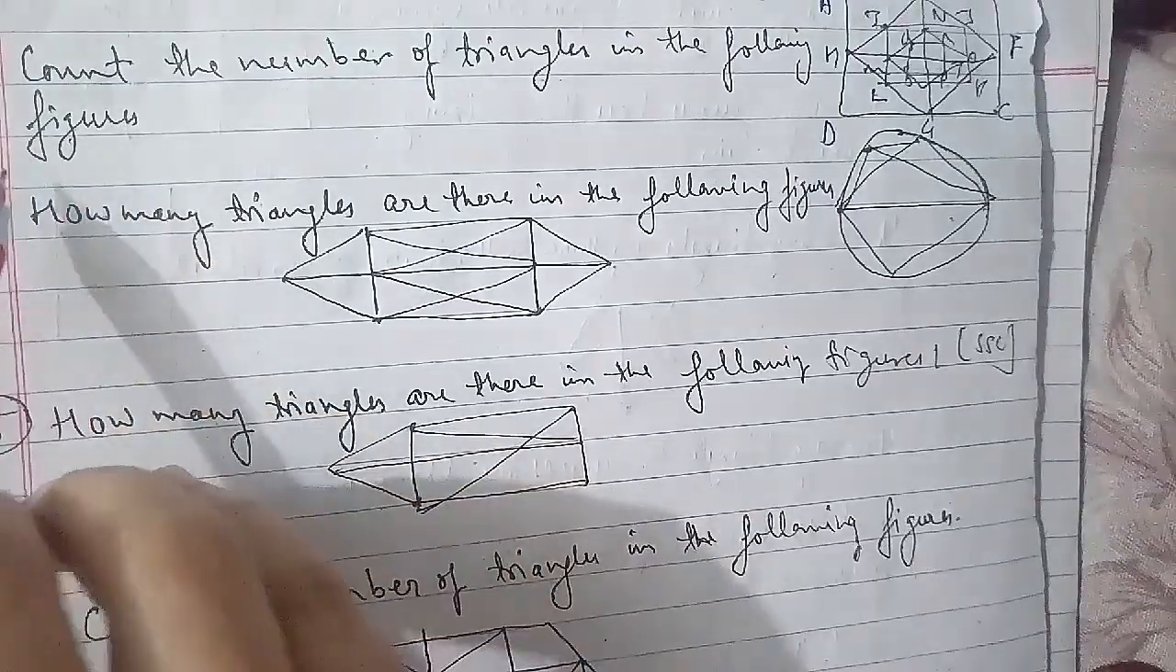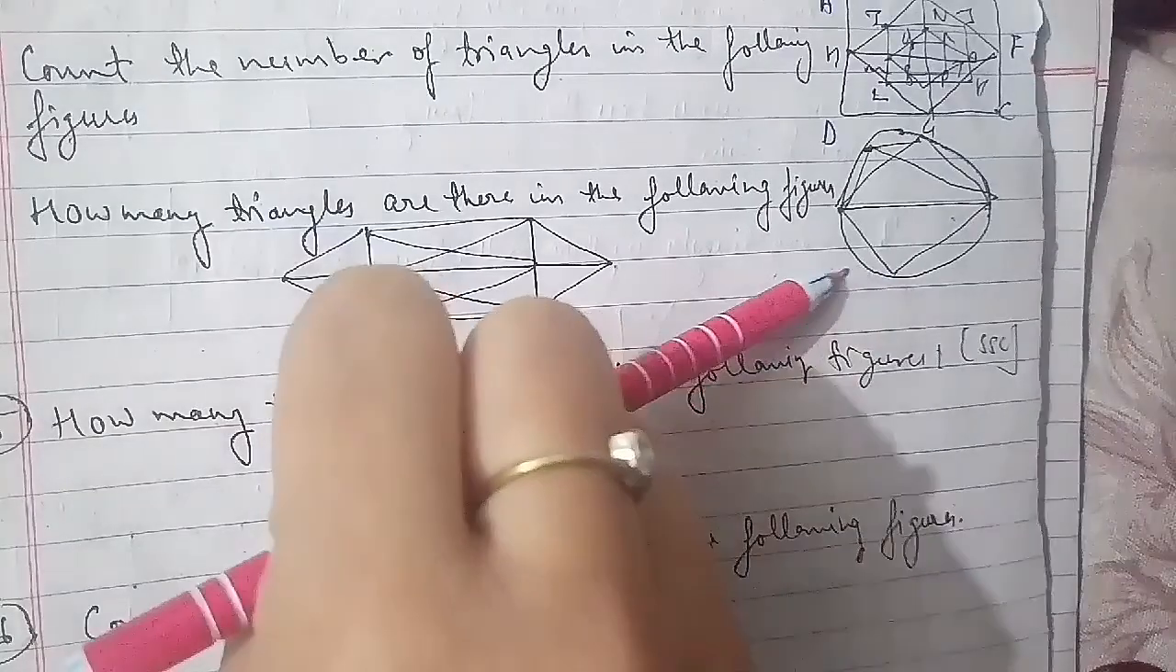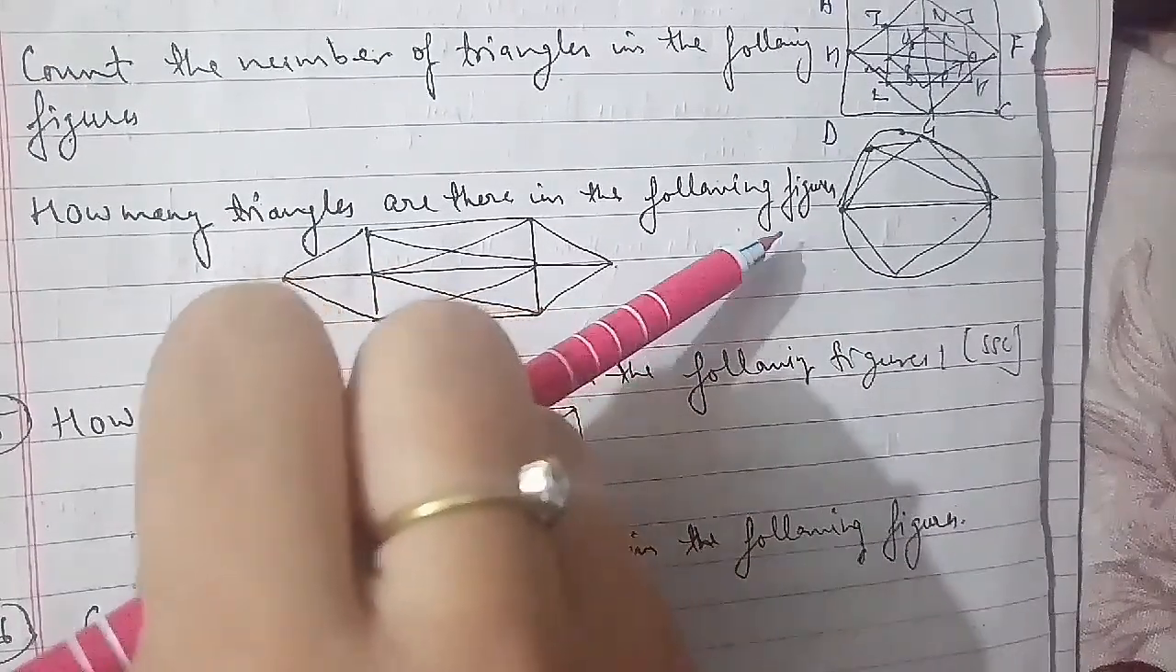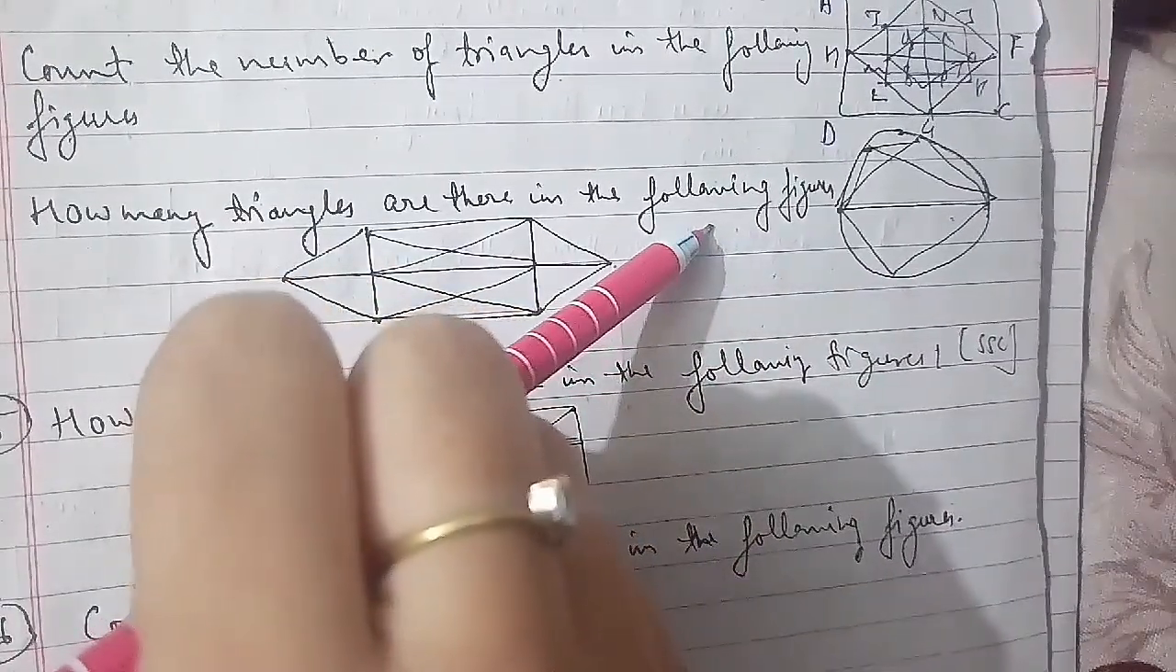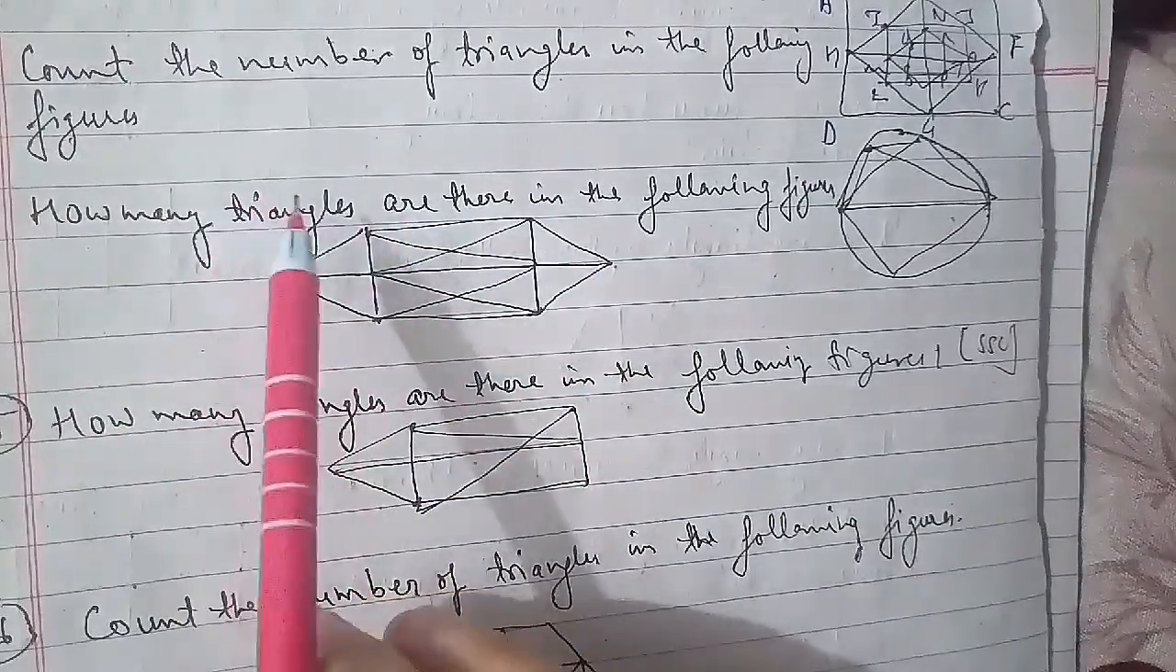The others are triangles composed of 2 triangles each: ABC, ABE, ACE, BCE, that is 4. So what we have is 6 plus 4 equals 10 triangles in the figure here.